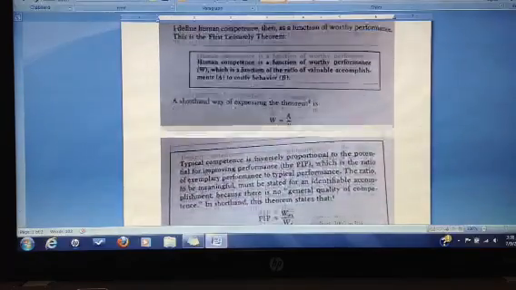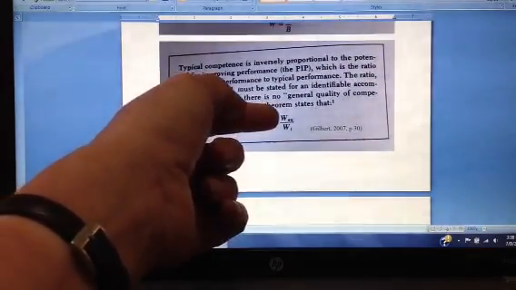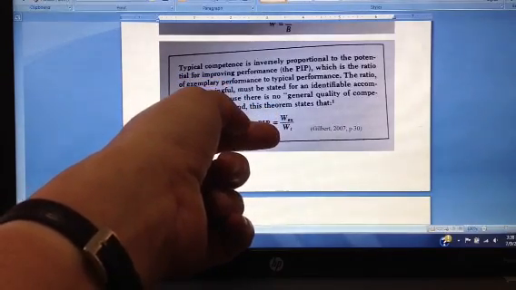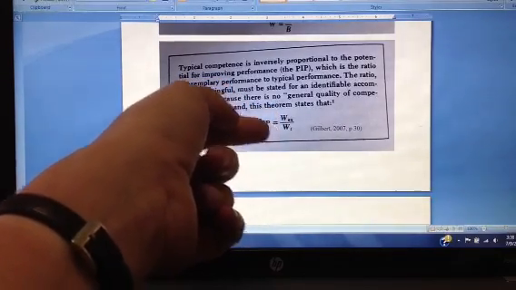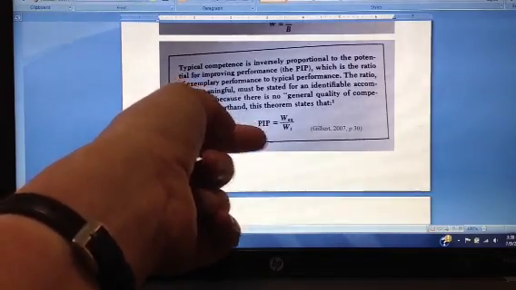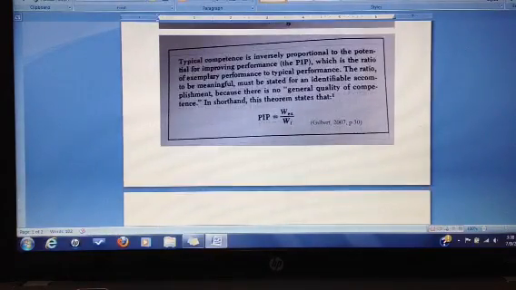And then to calculate the PIP, you calculate the worthy performance of the exemplary performer. You divide that by the worthy performance of the typical performer, and that's going to give you the potential for improving performance. This is from page 30 in the text. Let's look at how to do that.